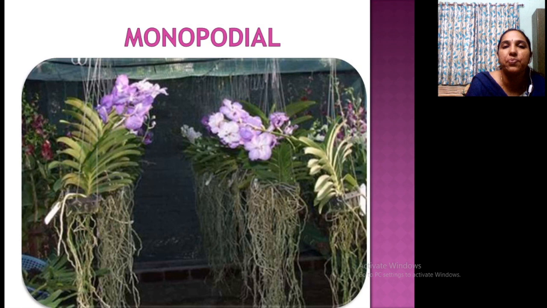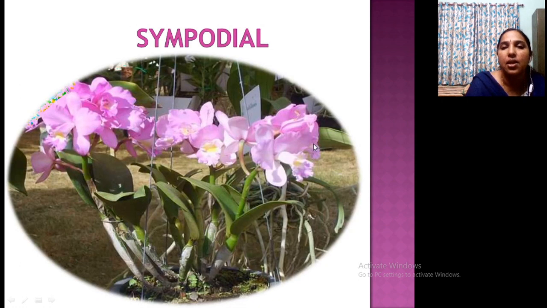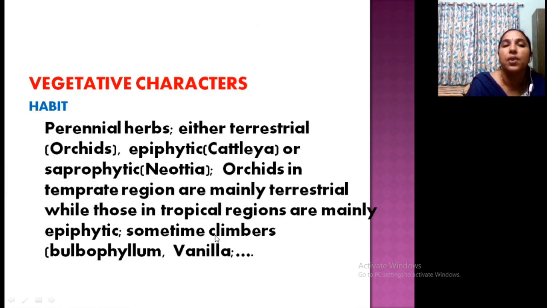So this is the monopodial growth, a single axis only, and the flower at the tip. See, single axis only. Clear? Now this is the sympodial, many branches that arise from the root, many axes. Now going on to the vegetative characters.